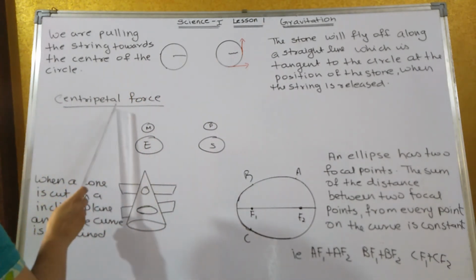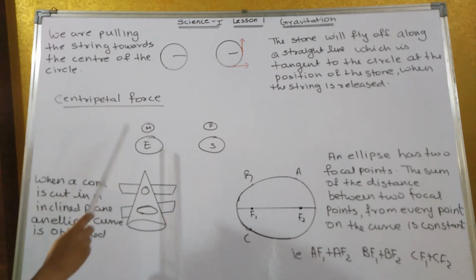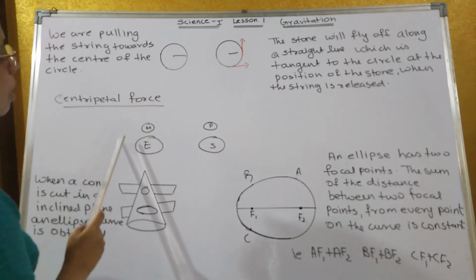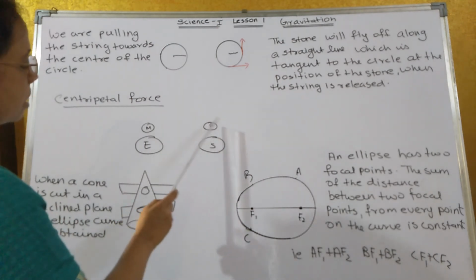Now, does the centripetal force exist between the moon and the earth? Yes, it does exist between the moon and the earth. It is because of this centripetal force that the moon revolves around the earth, and it is because of this force that the planet revolves around the sun.